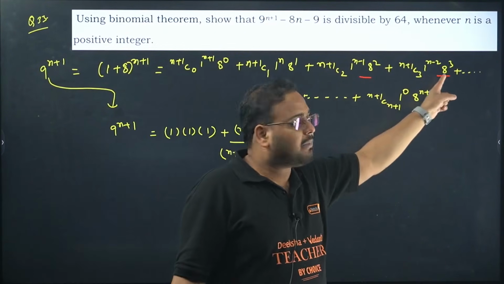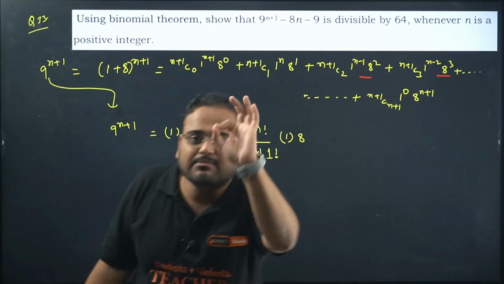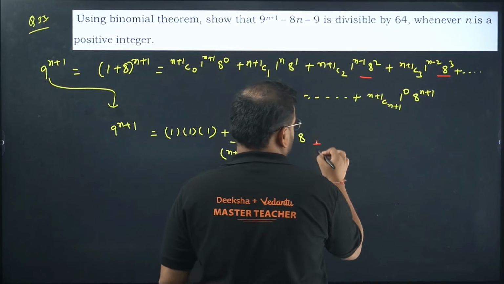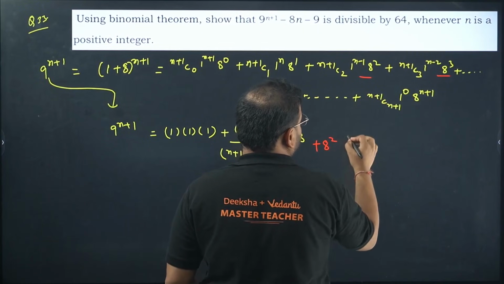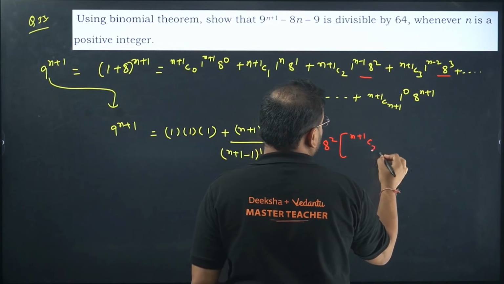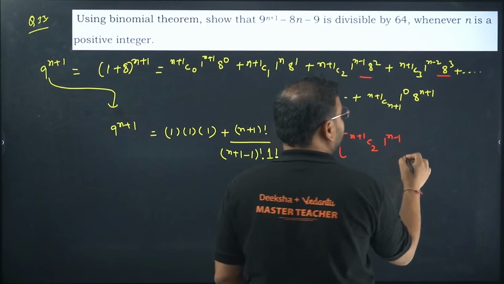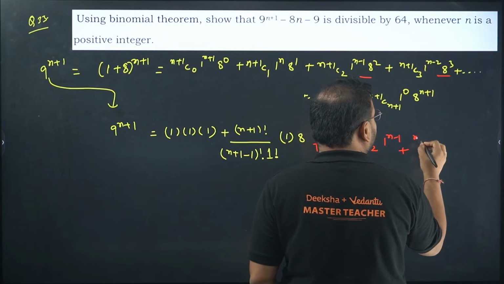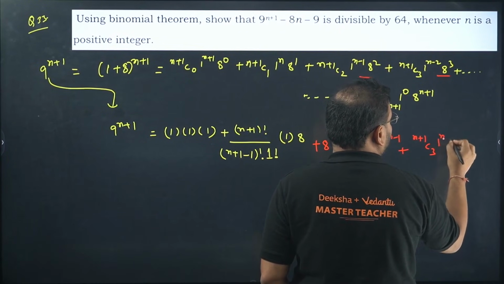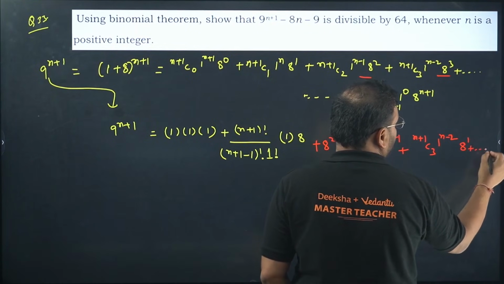8 power 2, 8 power 3 keeps increasing till 8 power n plus 1. It means minimum of 8 power 2 is common. Let's take 8 square common. What is left now in this term? I have n plus 1 c2, 1 power n minus 1. I know it doesn't matter, but I'm just writing to make you see the familiarity of the question. N plus 1 c3, 1 power n minus 2 with 8 power 1. Dot dot dot.